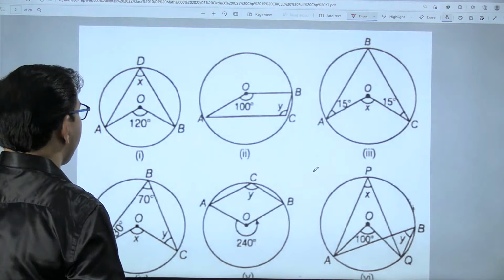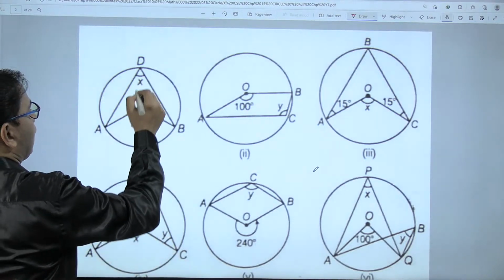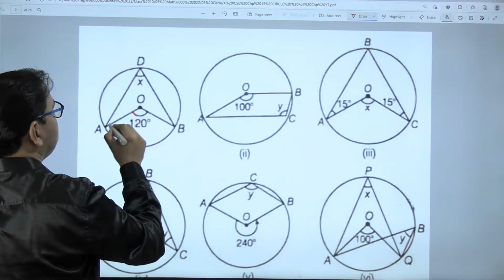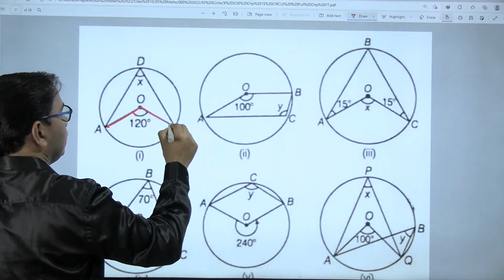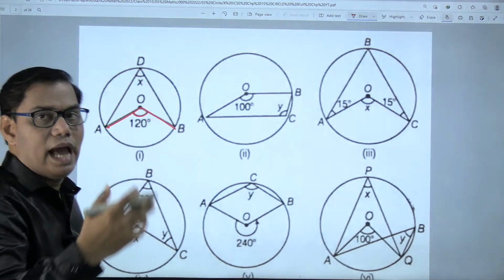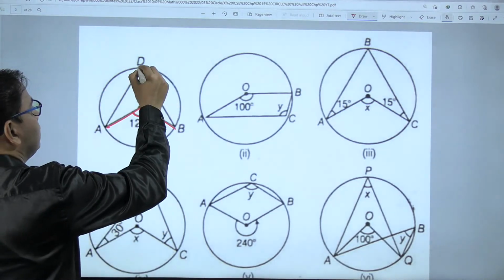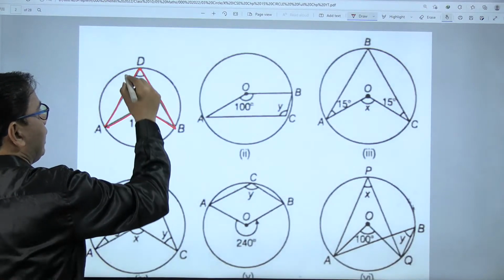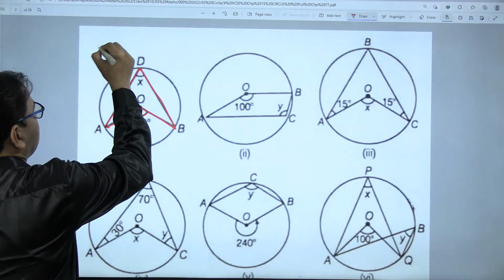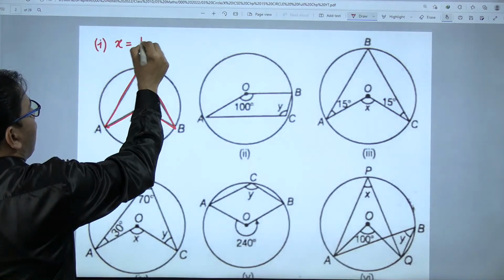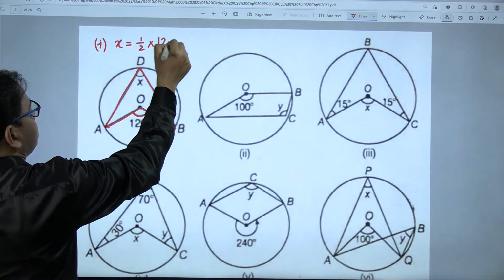Let us start now. Can you tell me what is the value of X? Again, the same theorem: the measure of the central angle is twice the measure of the inscribed angle, the angle whose vertex lies on the circle. So I can say that angle ADB, or X, for the first question, is equal to half of 120 degrees.